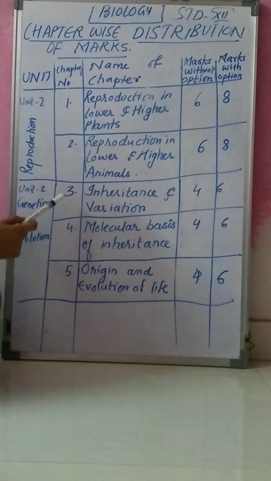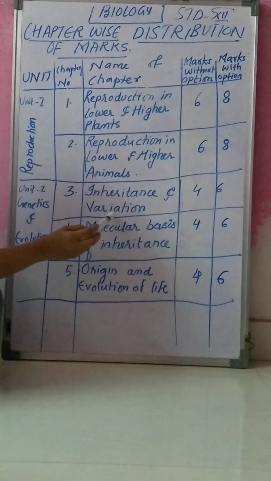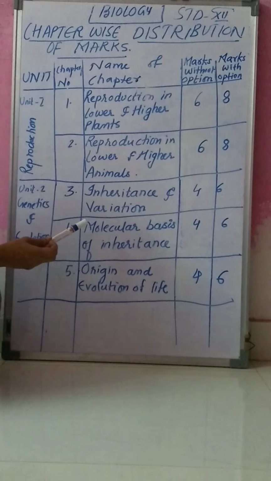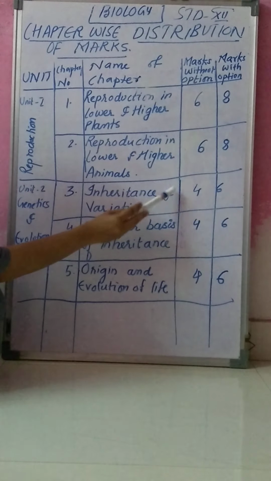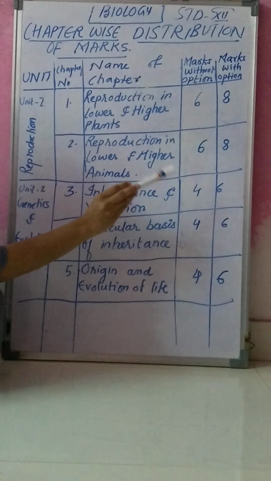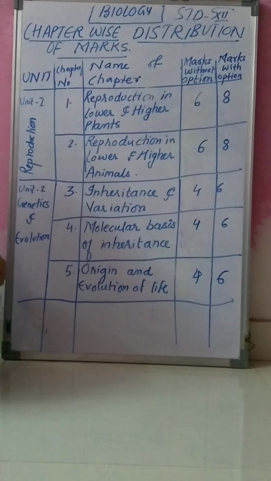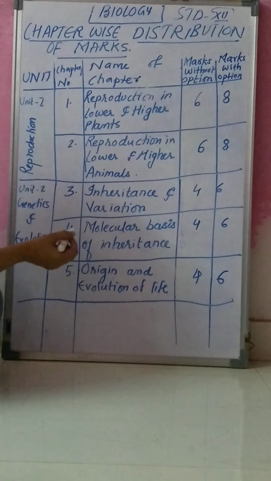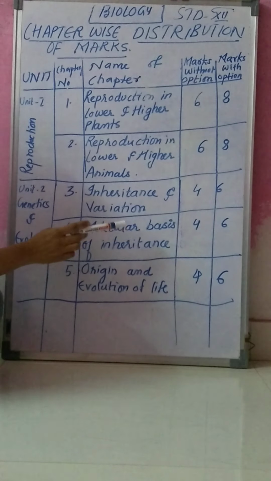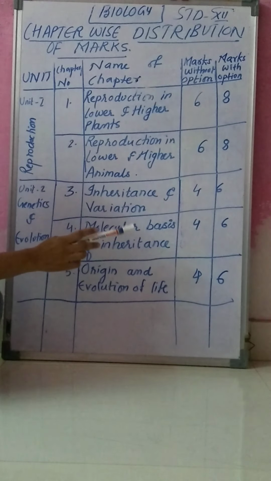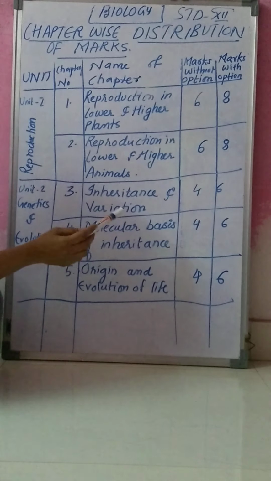Chapter number 3 is inheritance and variation, and this chapter is for 4 marks without option, and for 6 marks with option. Chapter number 4 is molecular basis of inheritance. This chapter is also for 4 marks without option and for 6 marks with option.